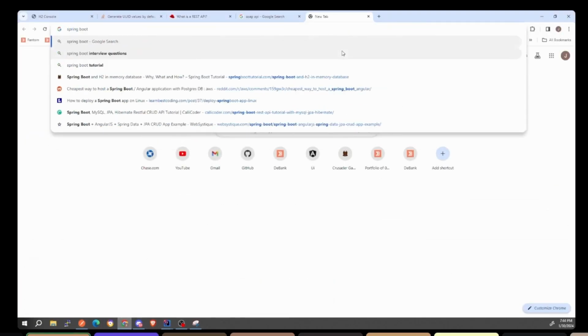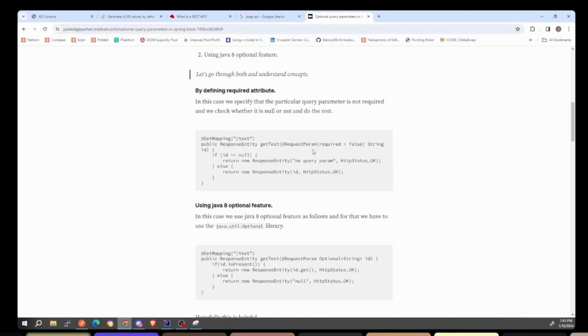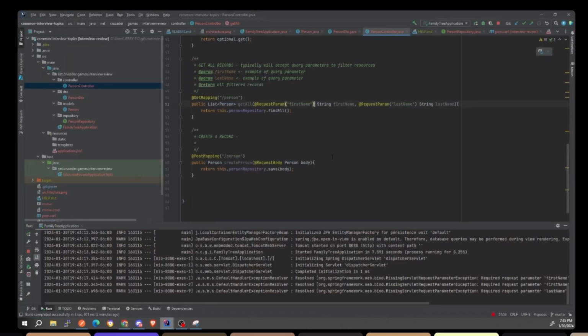But I want to make sure that we make that optional because that's not cool. We want it to be optional. So Spring Boot get was a query param optional: required equals false. Okay, cool. Required. Is it like this? Oh, I guess they don't need a name. Cool. Okay, cool.